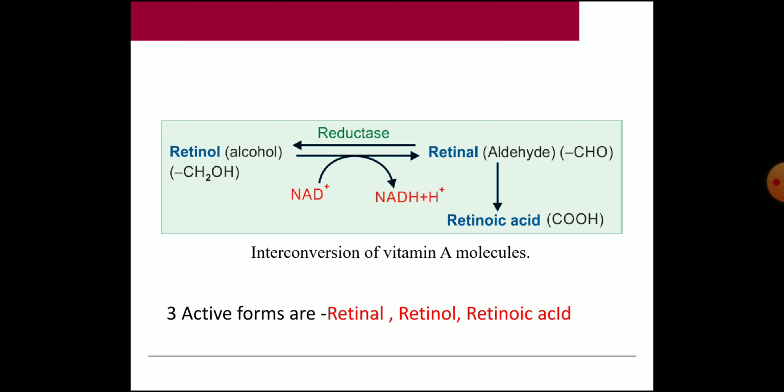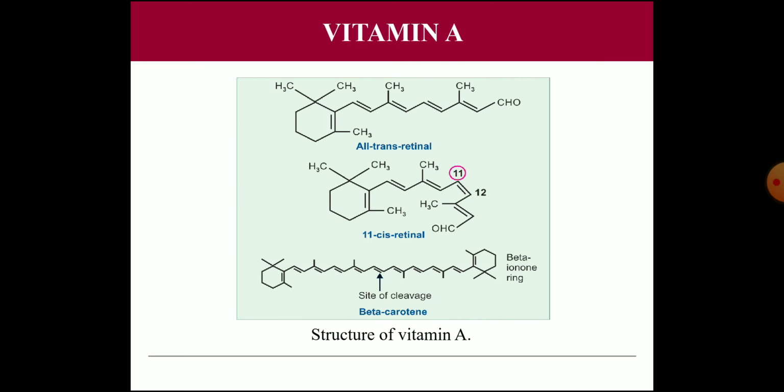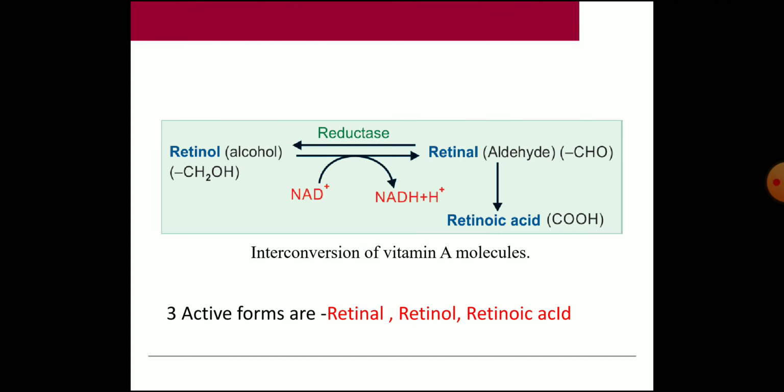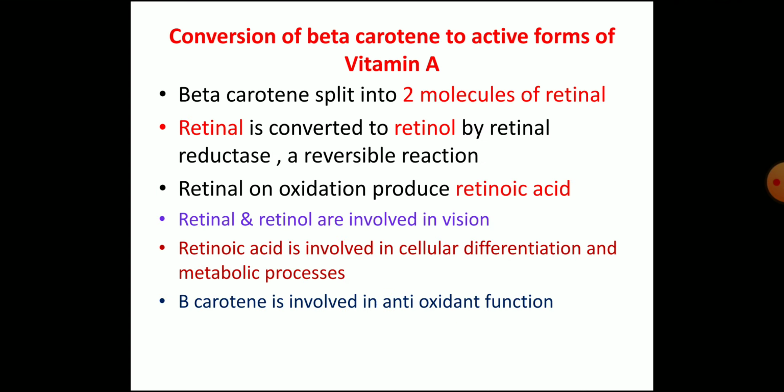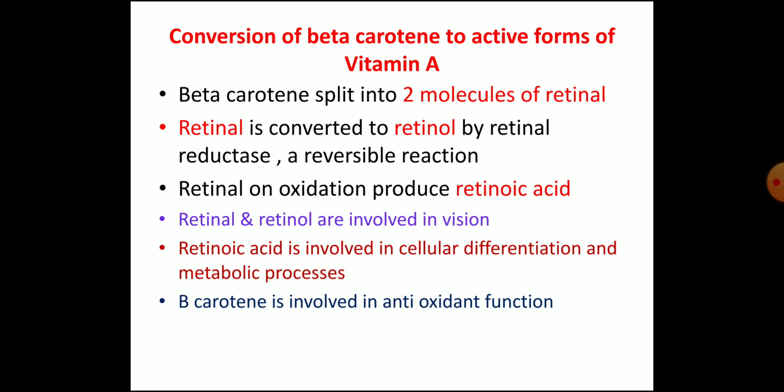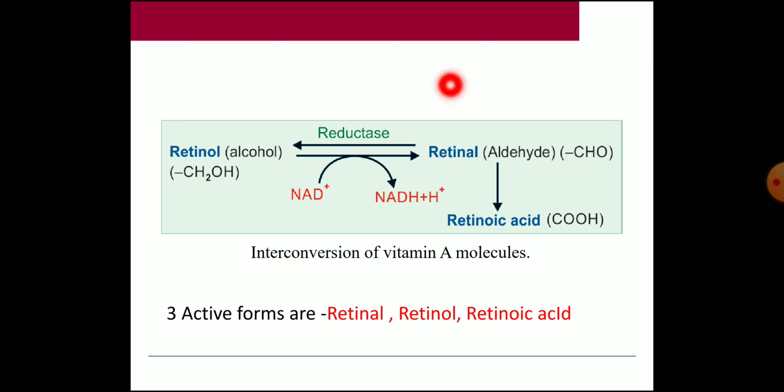There are 3 active forms of vitamin A: retinol, retinal, and retinoic acid. And the provitamin, that is beta carotene, can be split into 2 molecules of retinal. So retinal can be reduced to retinol, that is the alcohol, by retinal reductase, which is a reversible reaction.